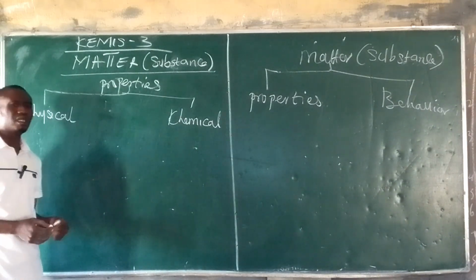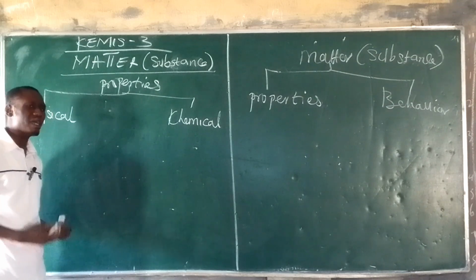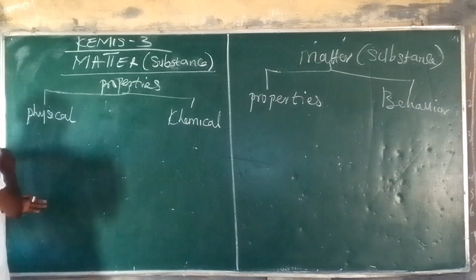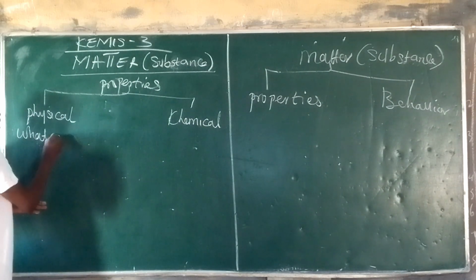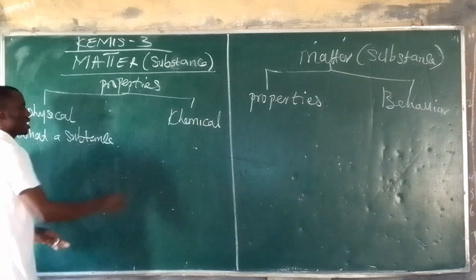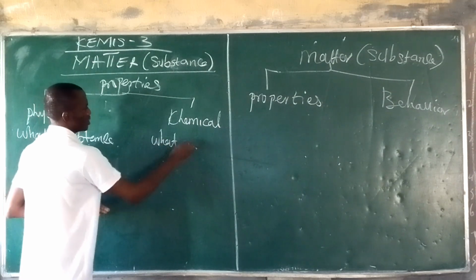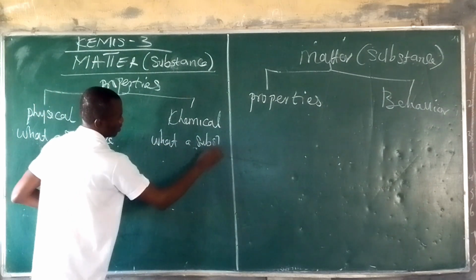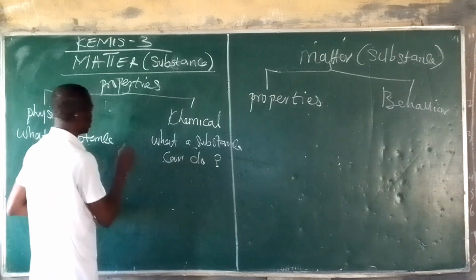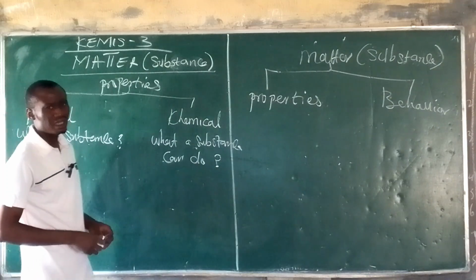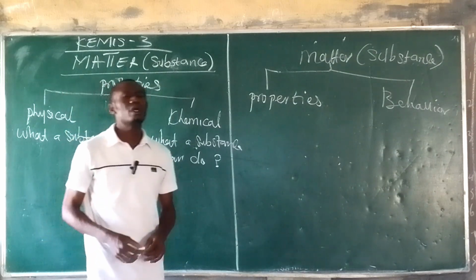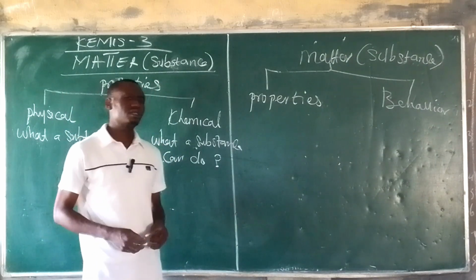The physical property is telling us what the matter is, what the substance is. Let's use the word substance. The physical property tells us what our substance is. The chemical property tells us what our substance can do. What a substance can do. Put a question mark there. What a substance is, that is what the physical properties are talking about. And what a substance can do, that is what the chemical properties are talking about.